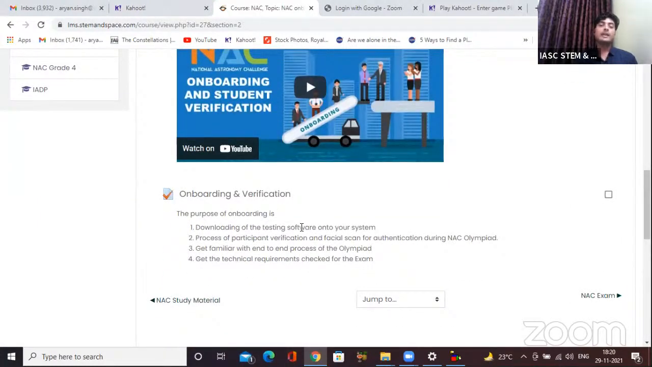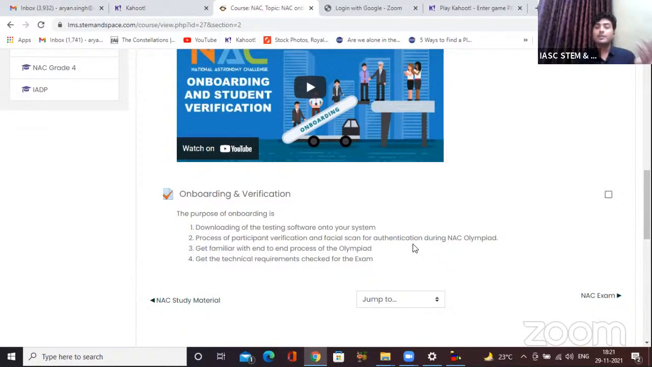So the purpose of this entire onboarding is, number one, downloading of the testing software onto your system. It's really important. And onto your system part, I'd like to highlight whatever system you are using for verification, that should be the system that you will be using on the day of exam. I'll repeat it once again. Whatever system you do the onboarding on currently, the same PC or same laptop you have to use on the day of your examination. Because all the verification and the installation will be done on that system only. Got it?